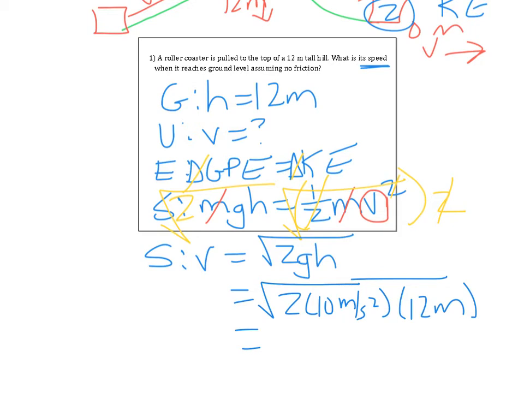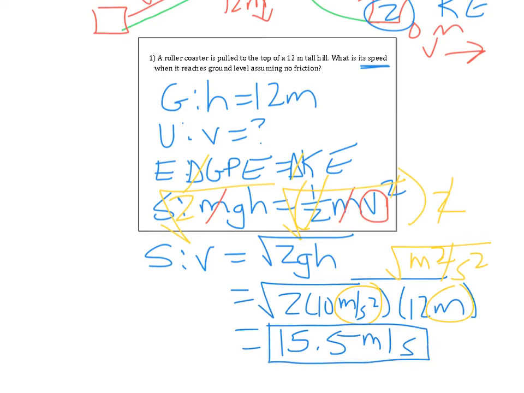Common. People forget to take their square root. 15.5. Look at your units. If I look here, it's going to be meters squared per second squared, but there's a square root. So I take the square root of that, so then I can say, oh, that's meters per second.